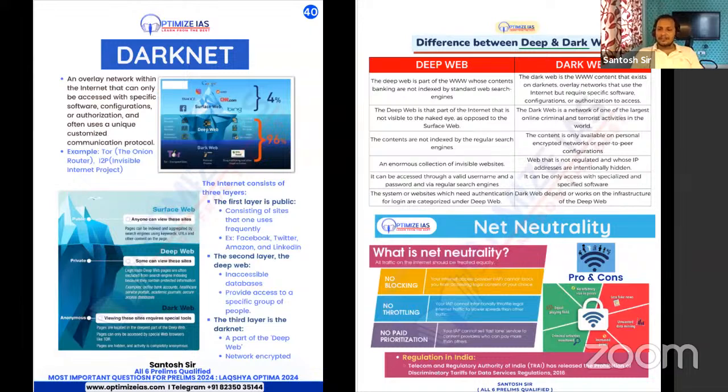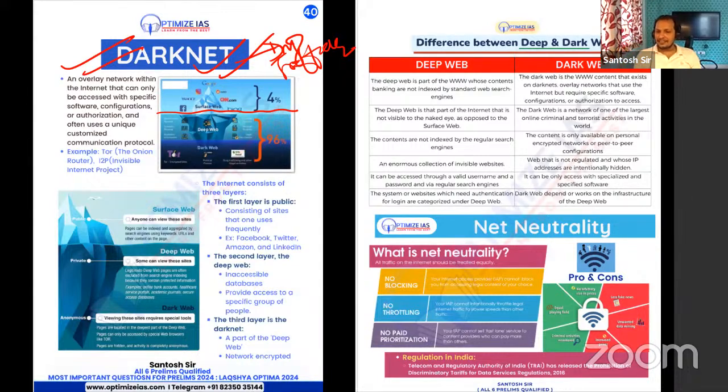Another important topic in computers is the dark net. Drug trafficking is using the dark net. Dark net is that part of the net which is not accessible to common servers.